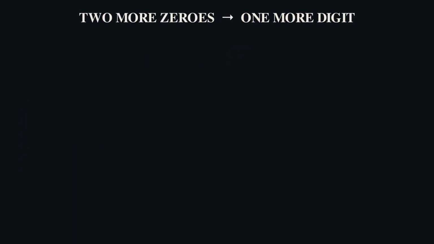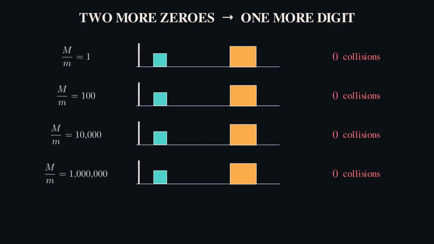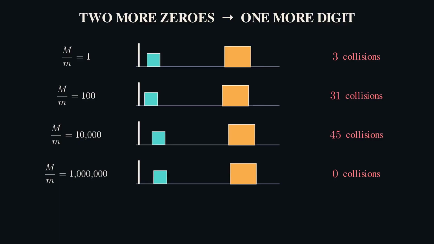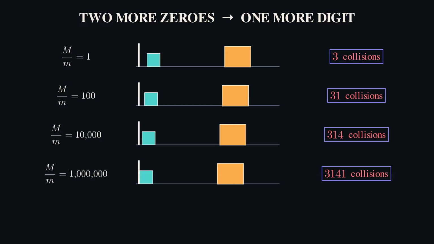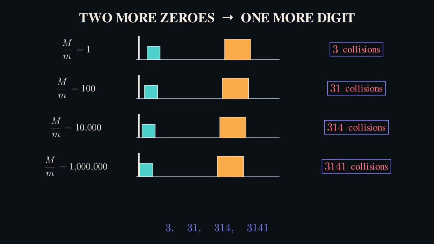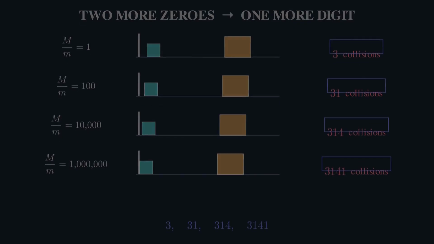Make the heavy block 100 times heavier, and the total is 31. Make it 10,000 times heavier, 314. A million times heavier, 3,141. Those aren't rounded measurements. In an ideal simulation, they're exact collision counts. 3, 31, 314, 3,141. The opening digits of pi, with one more digit appearing whenever the mass ratio gains 2 zeros, and nothing